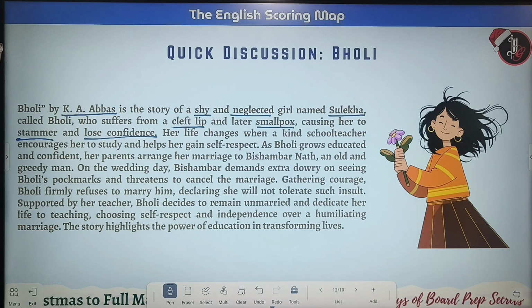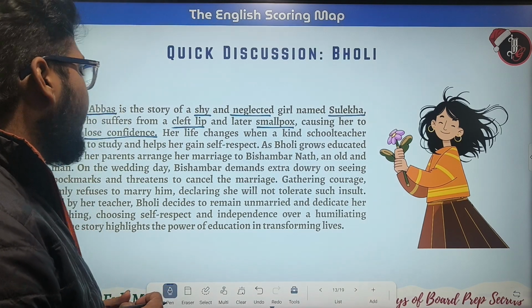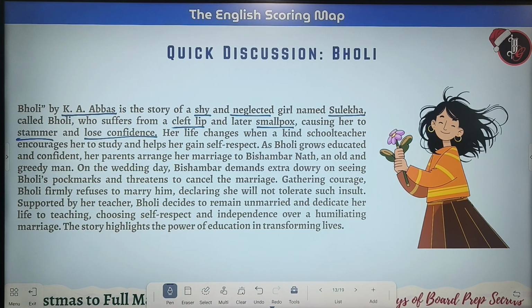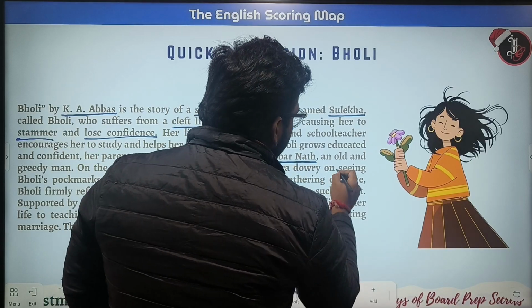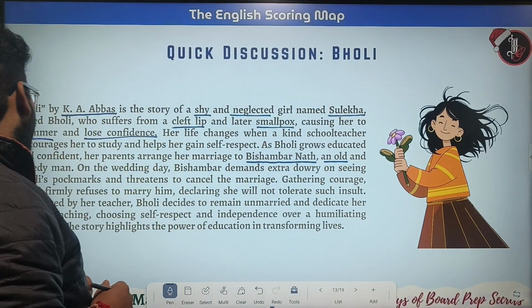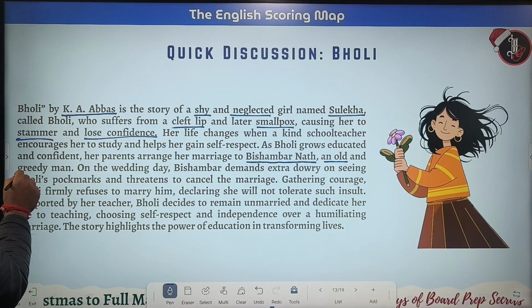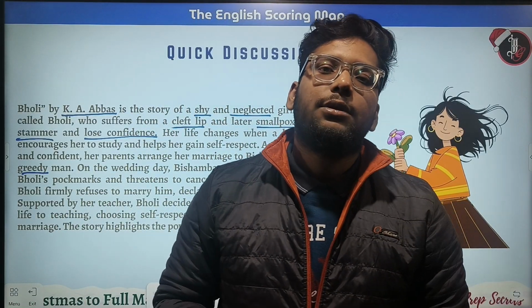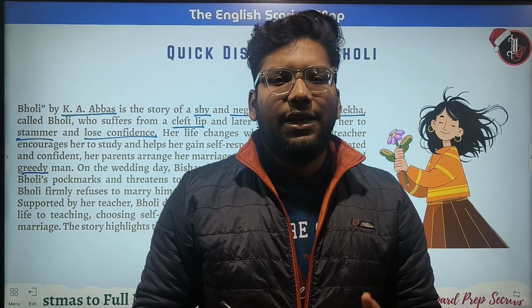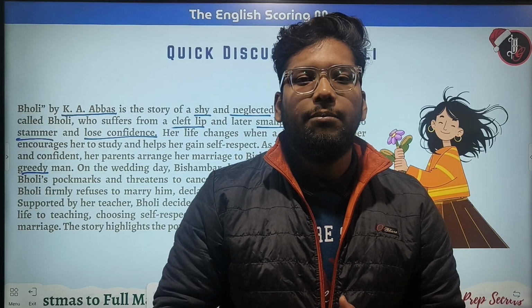Now let's see. As Bholi grows educated and confident, her parents arrange her marriage to Vishambar Nath, an old and greedy man. So Vishambar Nath, Bholi's bridegroom, was a very old and very greedy man.